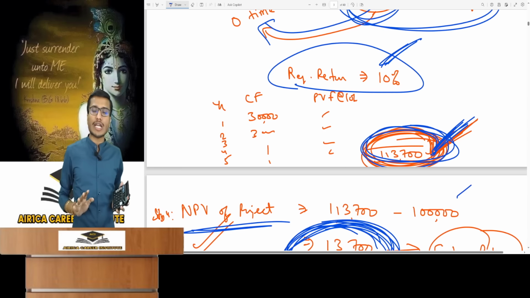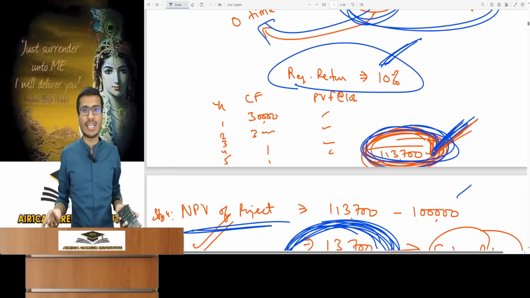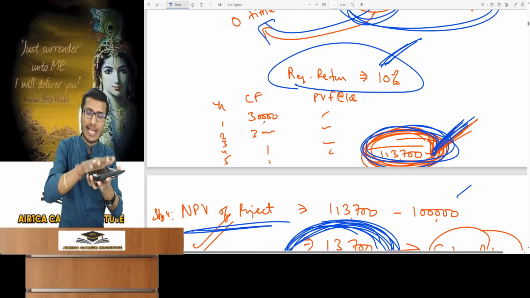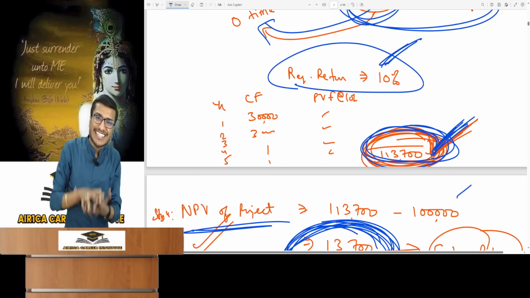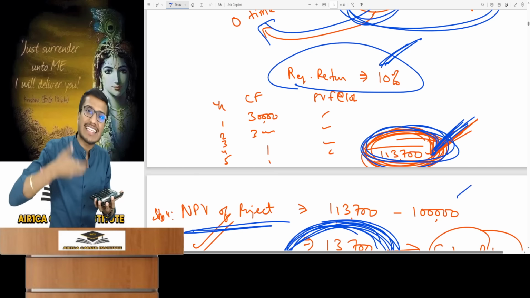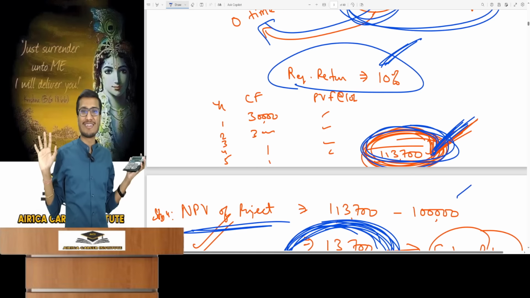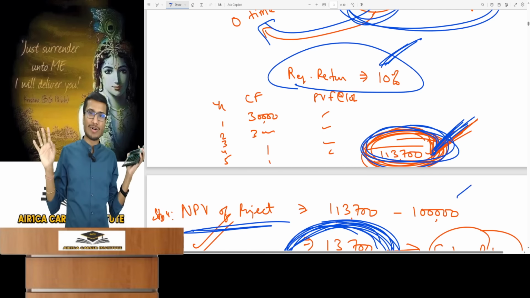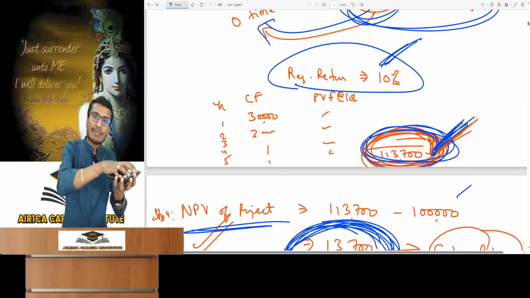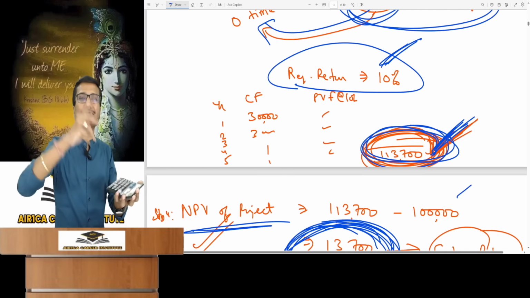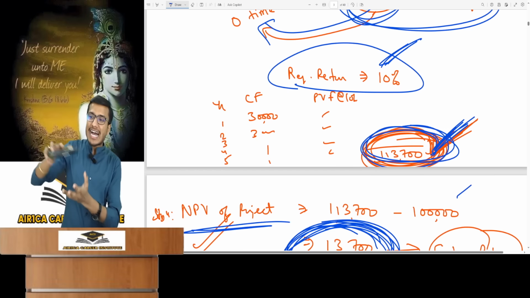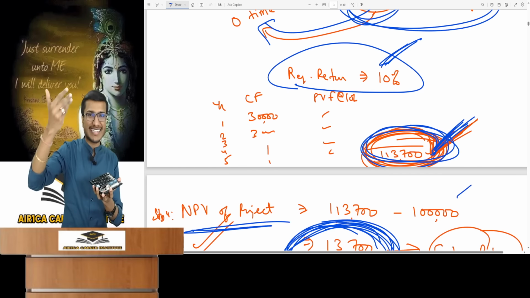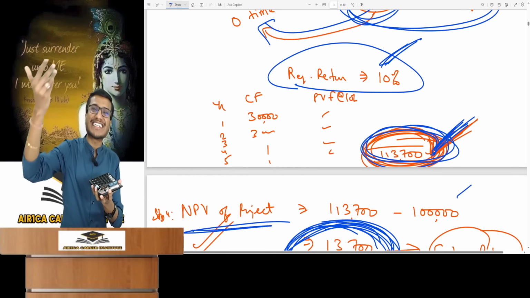So friends, you see, what do I care about required return or what I want? Because this machine is available for 1 lakh in the market. If I buy it from the market for 1 lakh rupees, then what kind of return will I actually get from this? Please tell me that. Forget everything else, you'll get it for 1 lakh. Just forget fair value. Now what do I want to see? If I buy it for 1 lakh, what return will I get in percentage terms? Tell me that. So friends, if I invest 1 lakh today, the future cash inflows I receive will include the return. So you tell me, how much return am I getting?